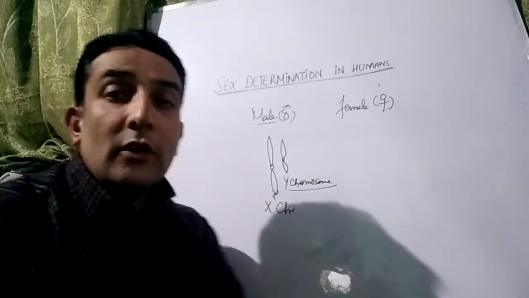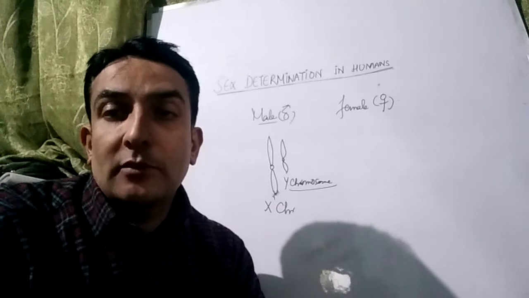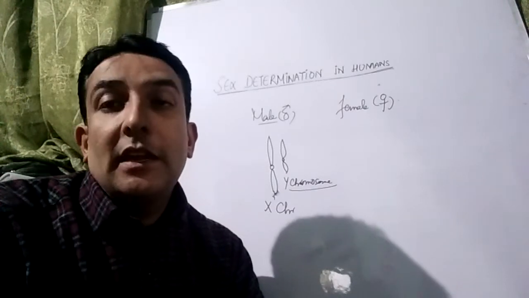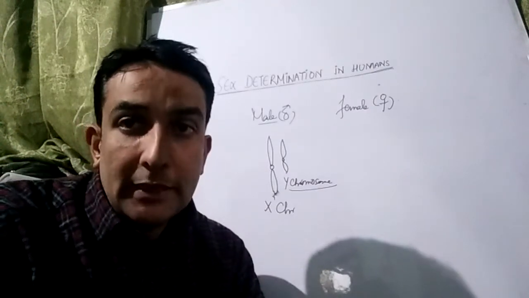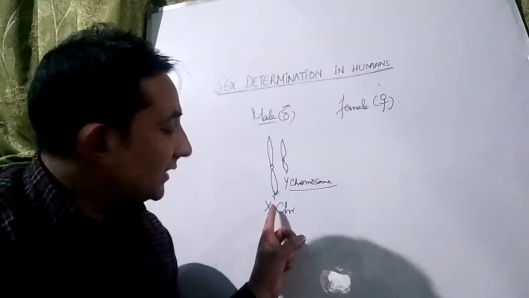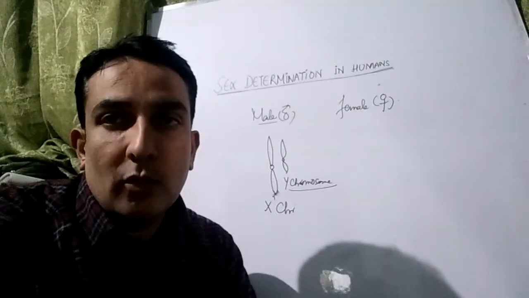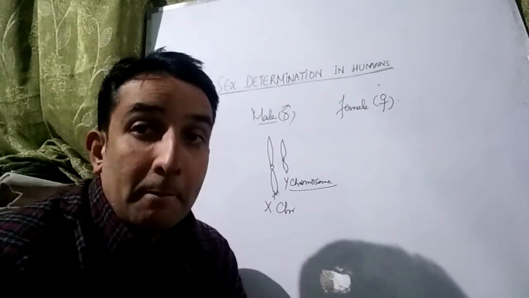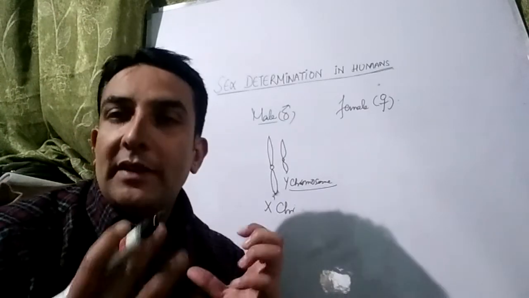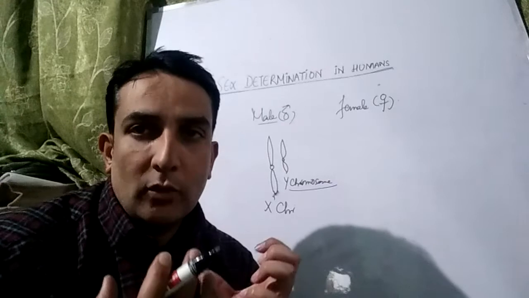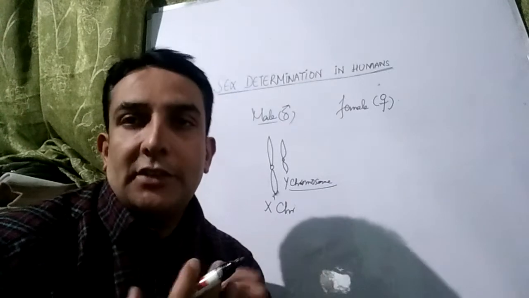This Y chromosome differs from the X chromosome in terms of its genes as well as in terms of its morphology. Okay, so this is the X chromosome. This is one type of chromosome. This is the Y chromosome. It is a different type of chromosome. But you will see there is a homologous region between the X chromosome and Y chromosome, that we call the homologous region of the Y chromosome.